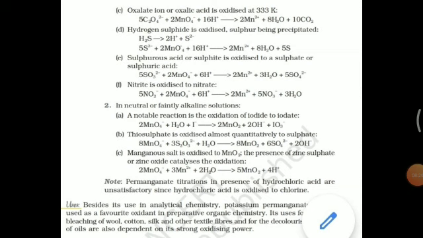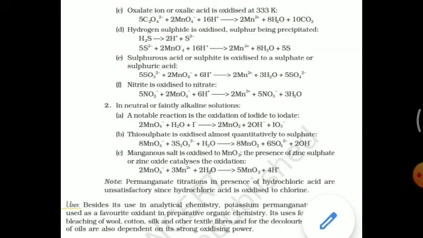So next equation: acidified potassium permanganate oxidizes hydrogen sulfide to sulfur, a yellow precipitate. Next, the third equation we have to study, that is C. It oxidizes oxalate ion or oxalic acid to carbon dioxide. It oxidizes oxalate ion to carbon dioxide.